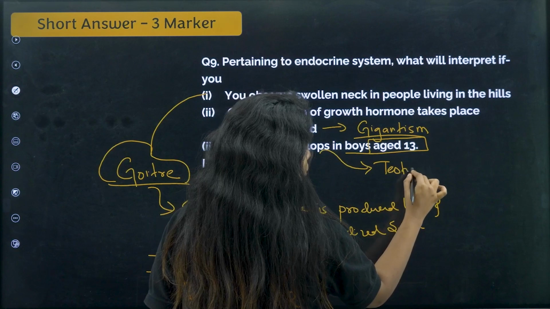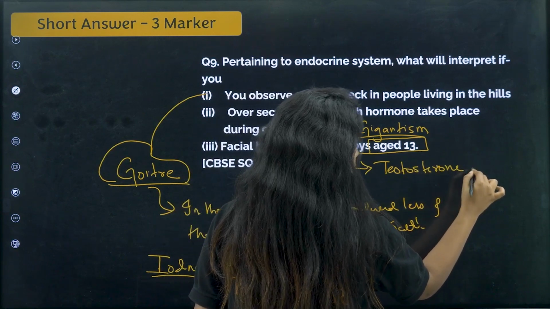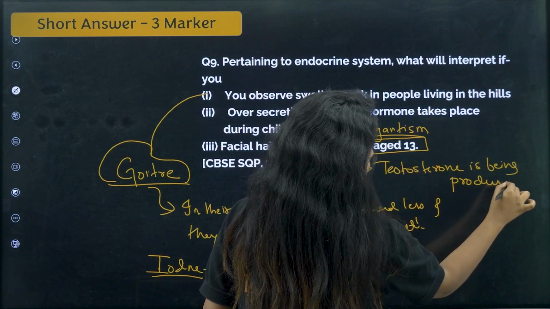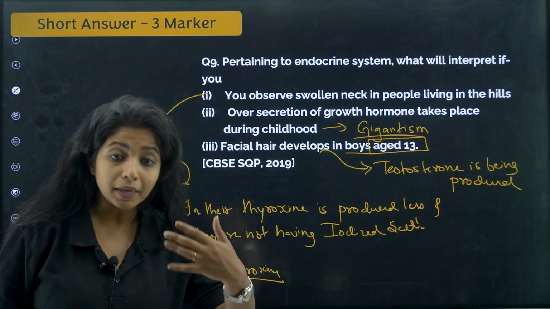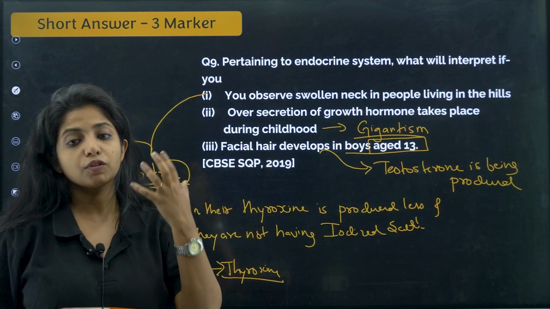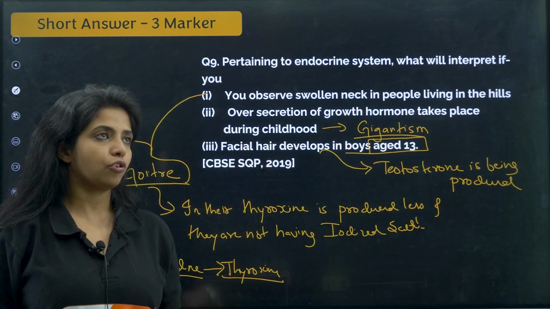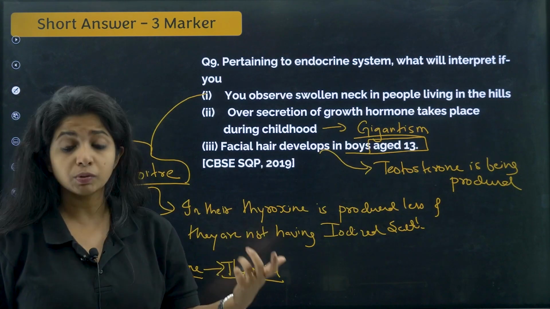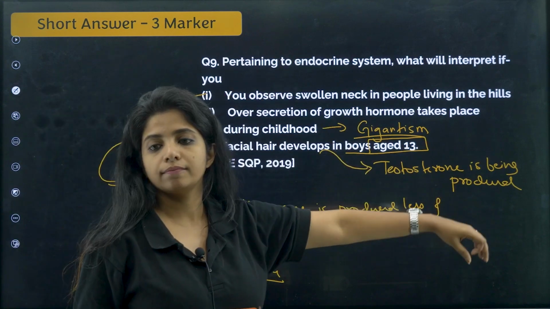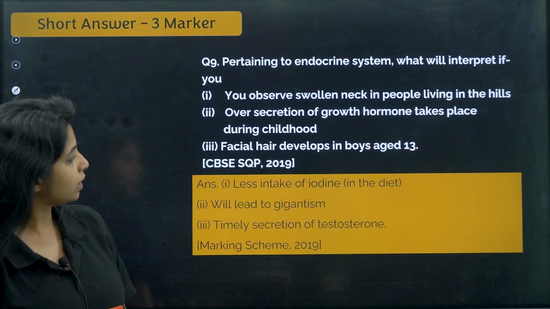Because testosterone is being produced. Testosterone is the hormone that will be giving rise to the male secondary sexual characters. So these characters, having beard, or basically enlargement of the testes, enlargement of the penis, everything happens because of the same changes that is happening in your body. Okay, so let's see the answer.